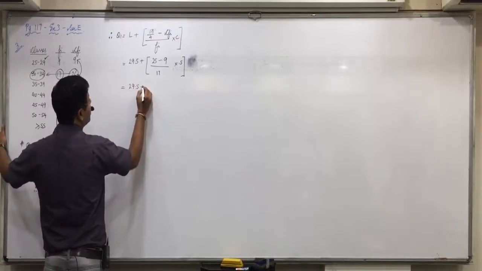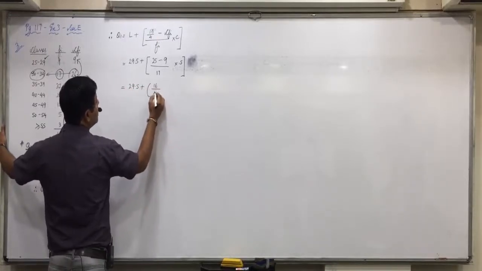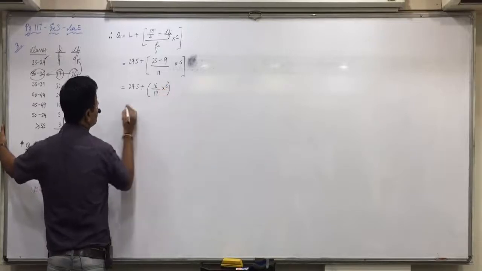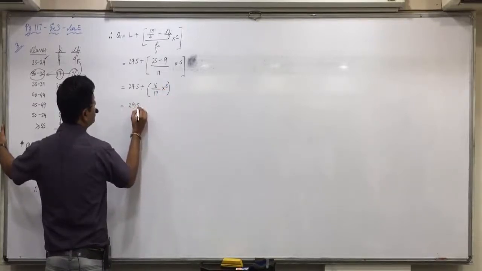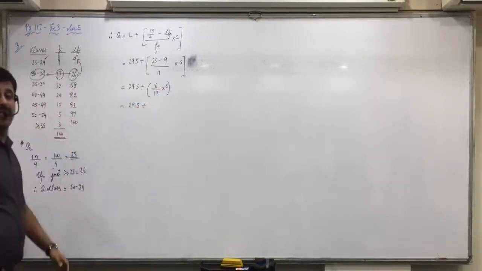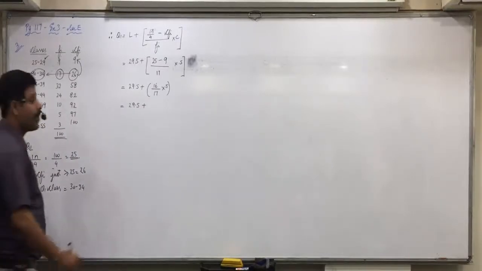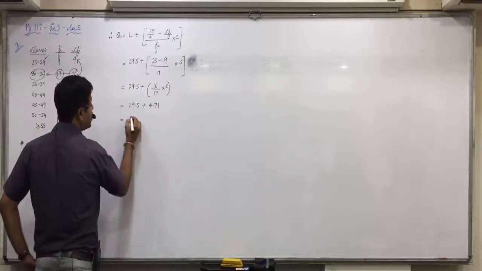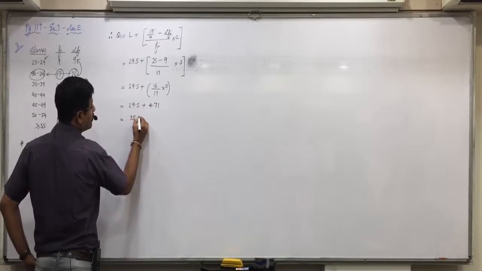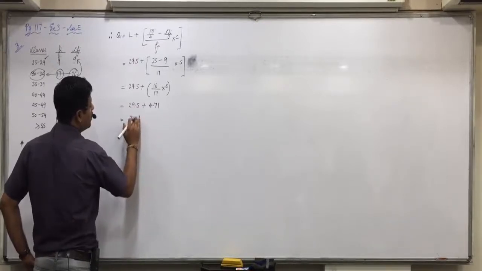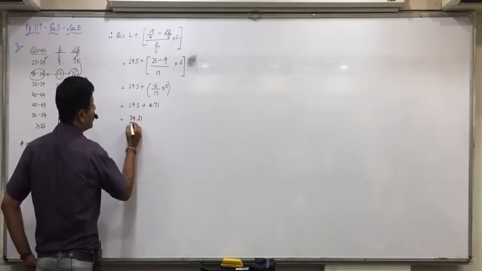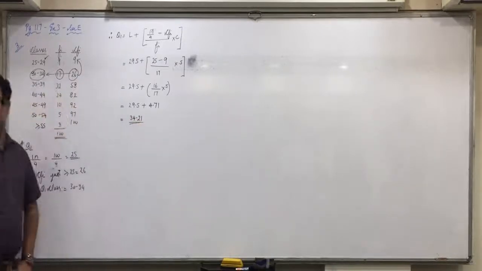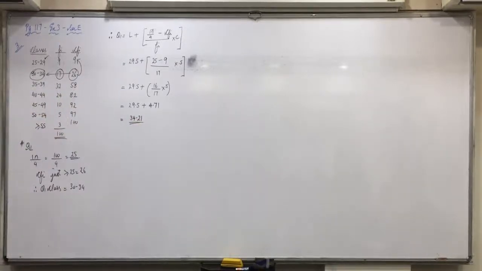29.5 plus 16 upon 17 into 5. Now 16 into 5 divided by 17, 4.7 1, so 34.21. Do you all get this? Any confusions? Now what else is asked?